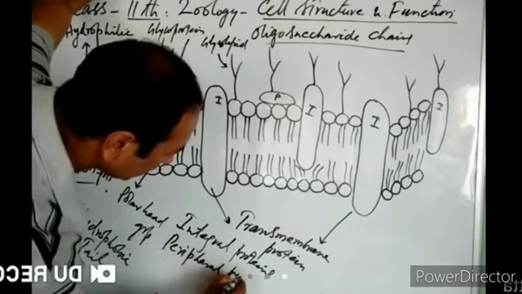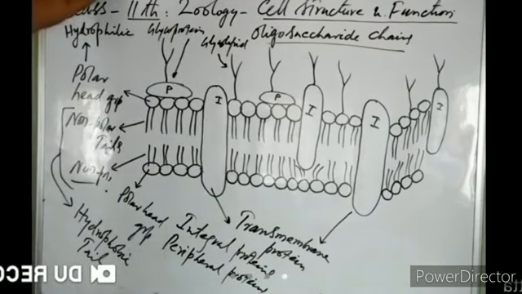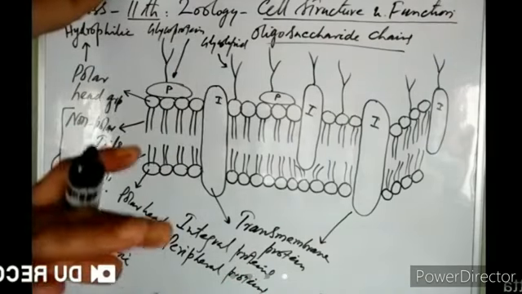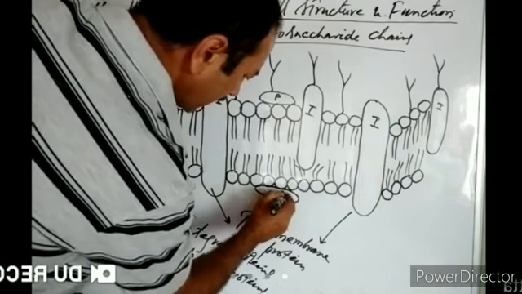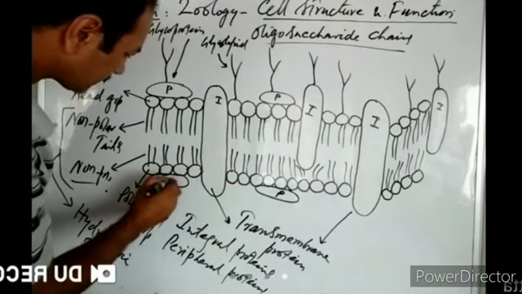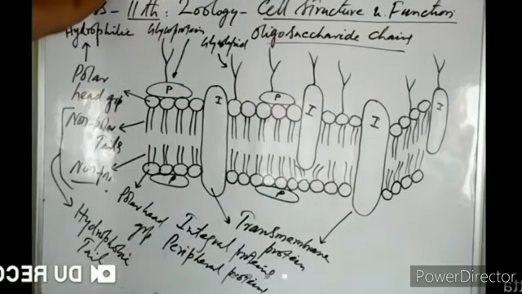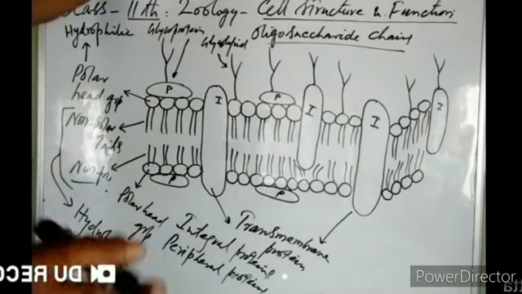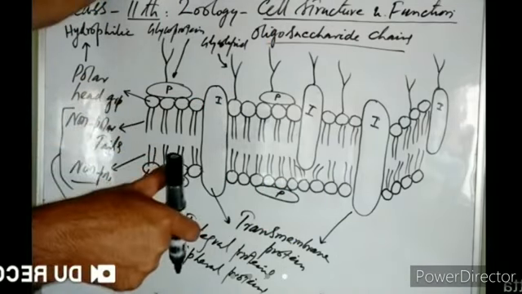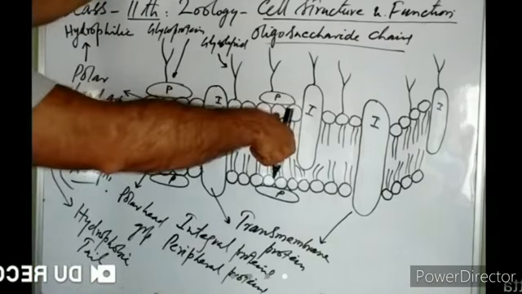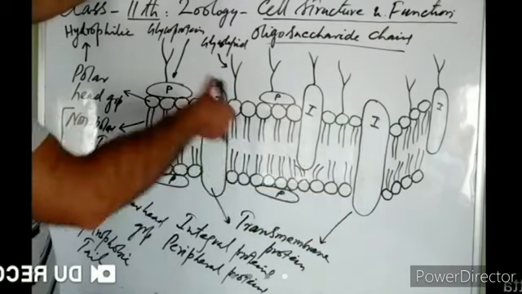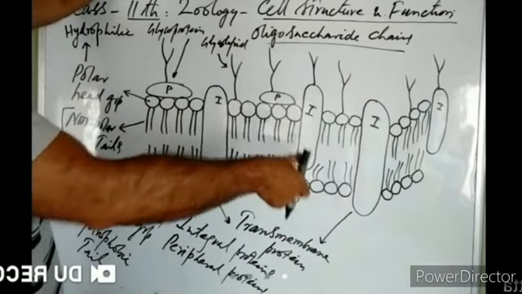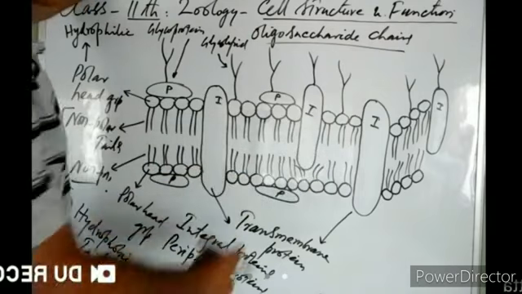So what are peripheral proteins? Peripheral proteins are those proteins which are present on the surface of the lipid bilayer, whether internally or externally. Then some proteins are embedded in the lipid bilayer. Those are known as integral proteins. Then some of the integral proteins pass right across the lipid bilayer. Those integral proteins which pass right across the lipid bilayer are known as transmembrane proteins.